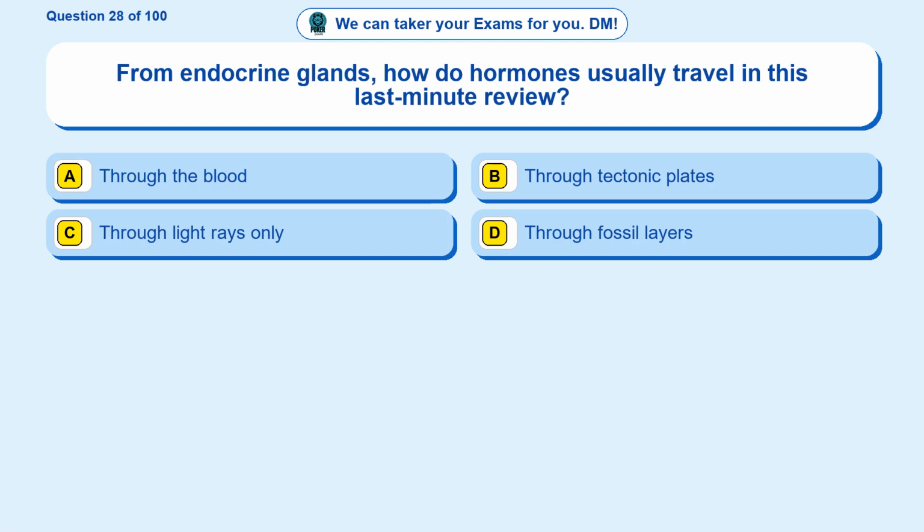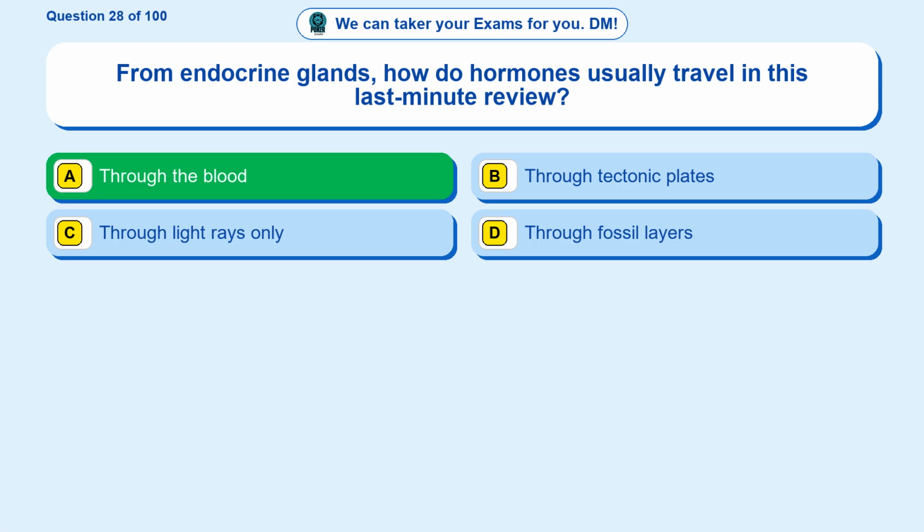Question 28. From endocrine glands, how do hormones usually travel in this last-minute review? Option A. Through the blood. Option B. Through tectonic plates. Option C. Through light rays only. Option D. Through fossil layers. The correct answer is option A.